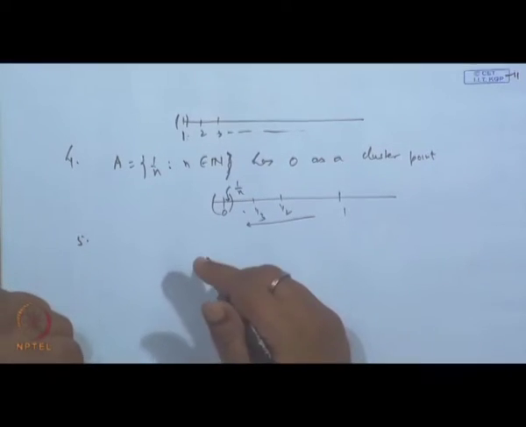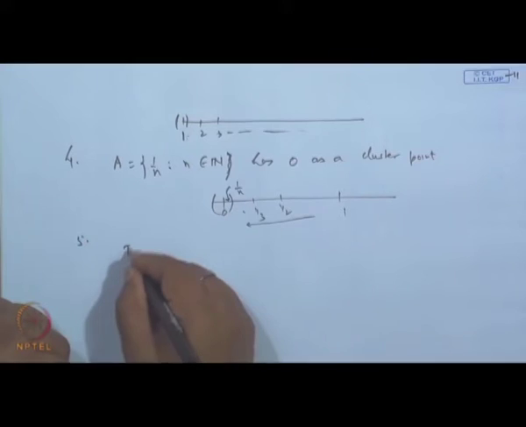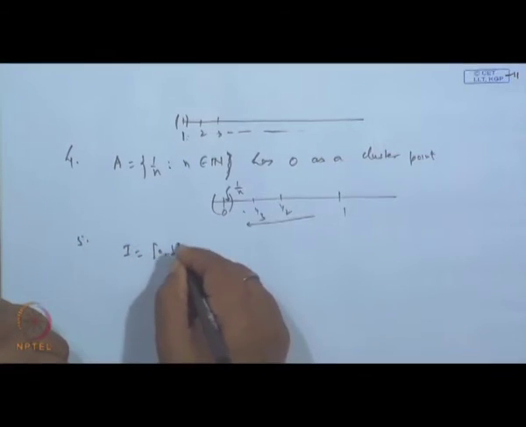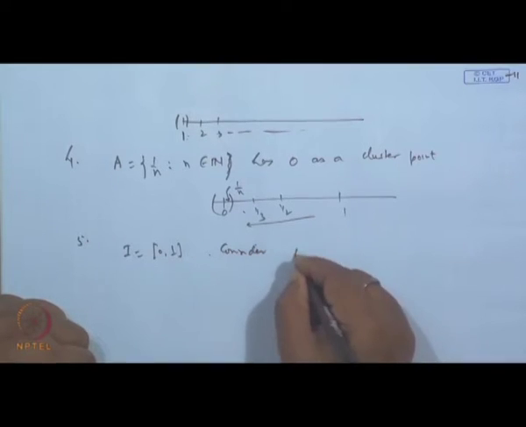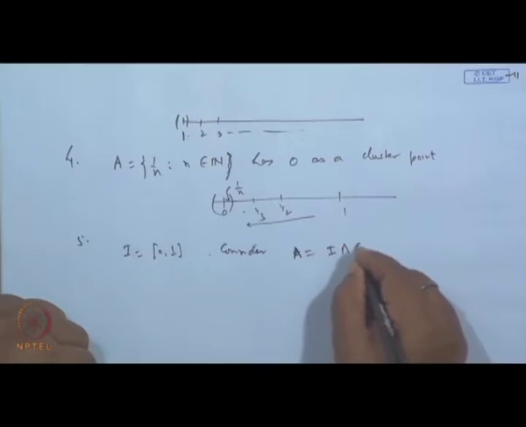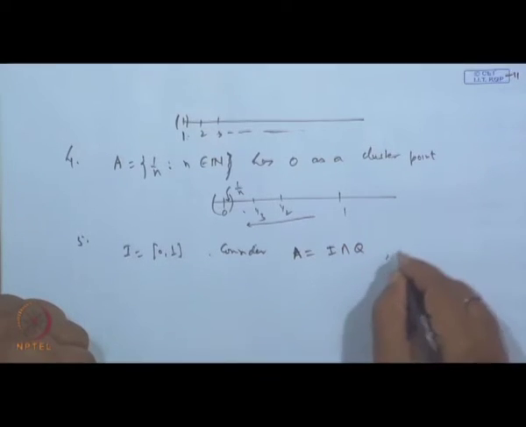Then if we take I, the closed interval 0 1, and consider a set A which is I intersection Q, where Q is the set of rational numbers.